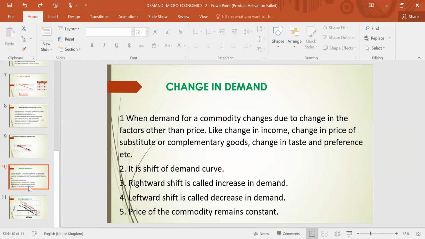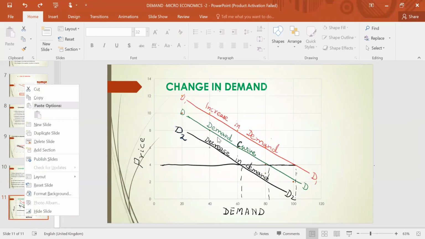Here the movement will not take place on the demand curve, rather there will be a shift in the demand curve. Rightward shift will be called increase in demand and leftward shift will be called decrease in demand. Note it down that price of the commodity in such condition remains constant. The change in demand has taken place either due to change in income or due to change in fashion or due to change in the price of complementary good or substitute good. So when such changes bring change in demand of a commodity, it is called change in demand. It is a shift of the demand curve.